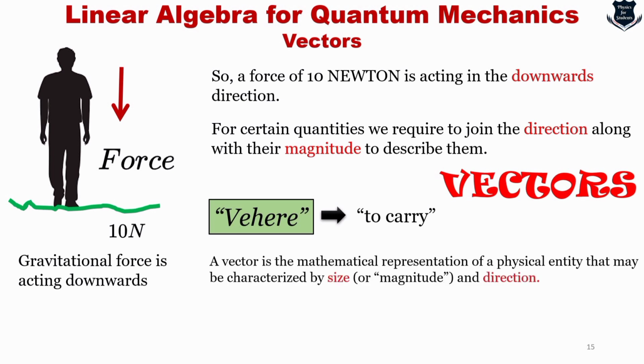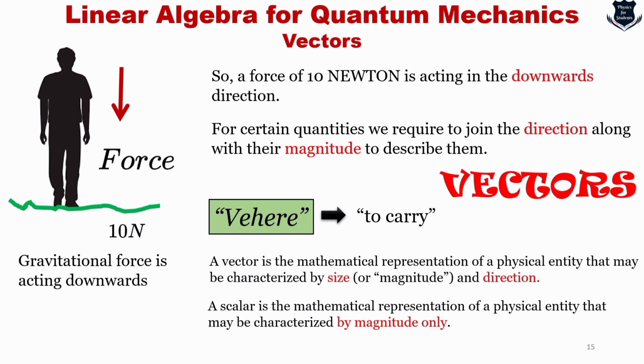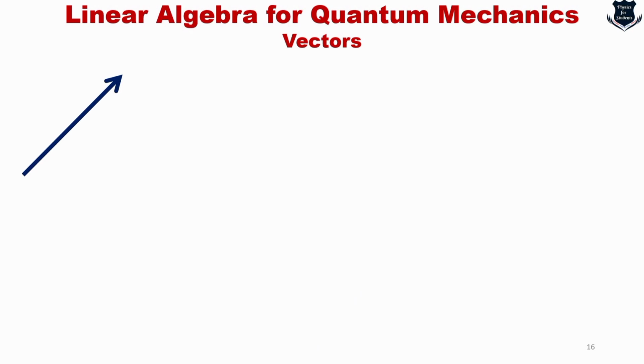So a vector is the mathematical representation of a physical entity that may be characterized by size and direction. A scalar is the mathematical representation of a physical entity that is only characterized by magnitude. Nothing great, but just a quick recap of what a scalar is and what a vector is.